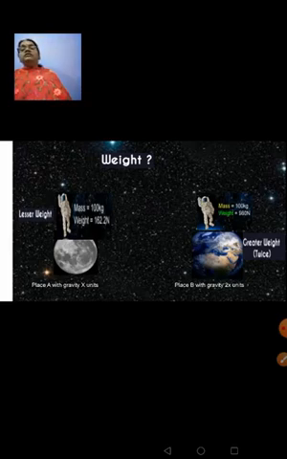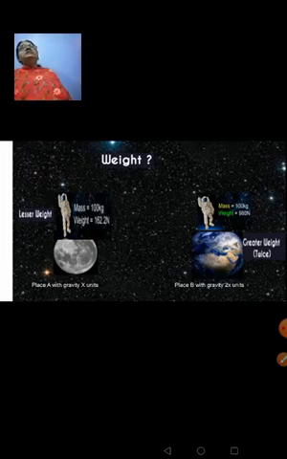But you look at the measurements shown under weight. When he is on place A, his weight is seen as 162.2 newtons. And when the same person goes to place B, where the gravity is twice that of place A, his weight is seen as 980 newtons. So, what is weight now? From these two figures, you can understand that when the gravity is less, the weight shown will also be less.